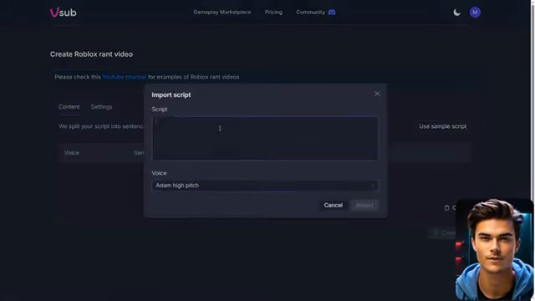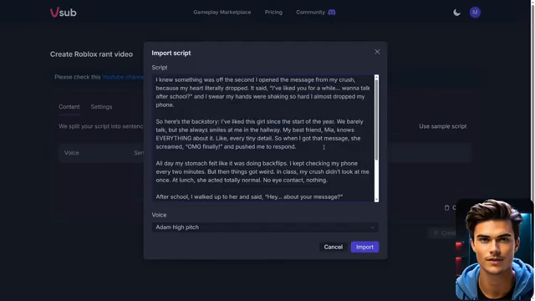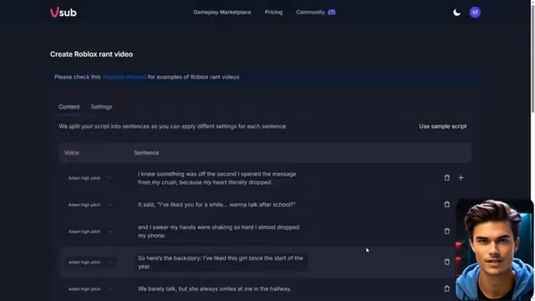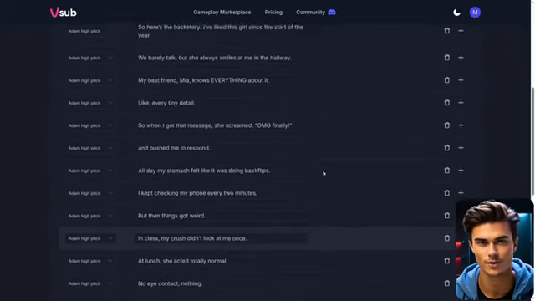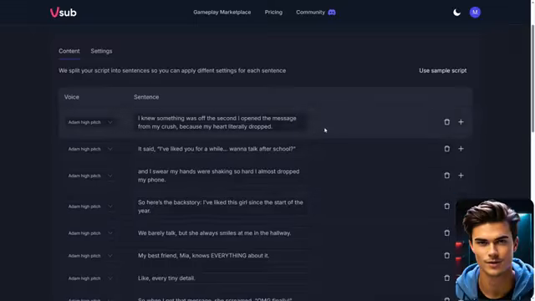This is where you'll add your video script, and for this example, I'll use the script we created earlier in the tutorial. Below that, you'll see the voice selector, but since I only have one voice added, I'll stick with that one. Once everything is ready, click Import, and just like that, VSub will automatically separate your script into individual lines for you. At this point, the entire layout is ready to work with.